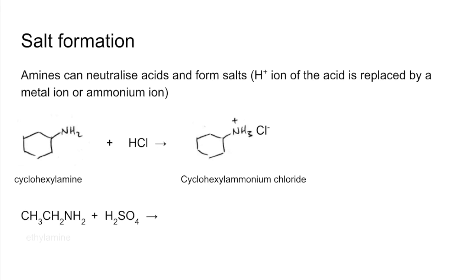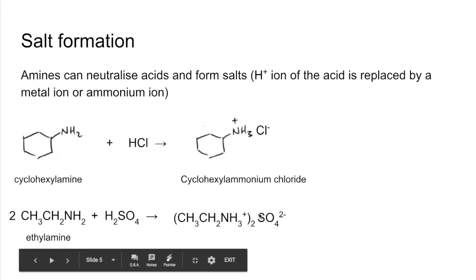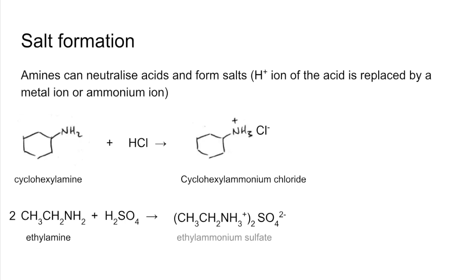So we'll look at one more, ethylamine with sulfuric acid, and the reason I've chosen this one is because of charges. So remember, the ammonium ions are 1+ charge, the sulfate ion is 2-, so we're going to need 2 ammonium ions per sulfate ion, so the equation balances like that. And that salt's called ethyl ammonium sulfate.